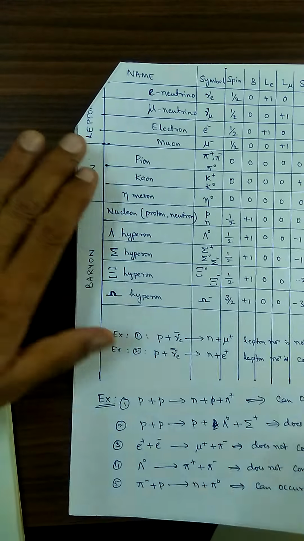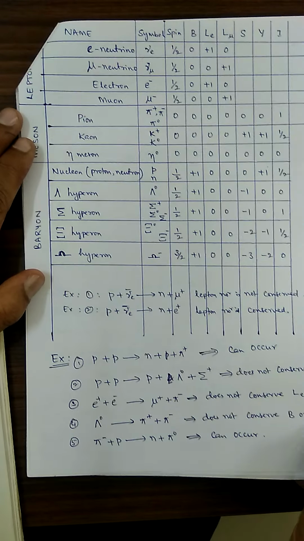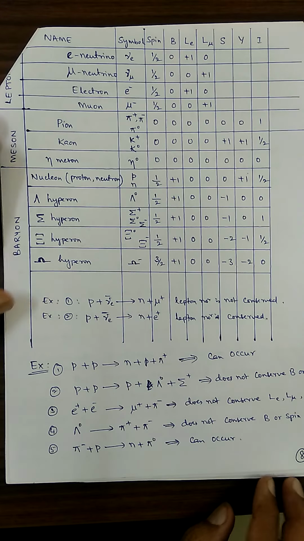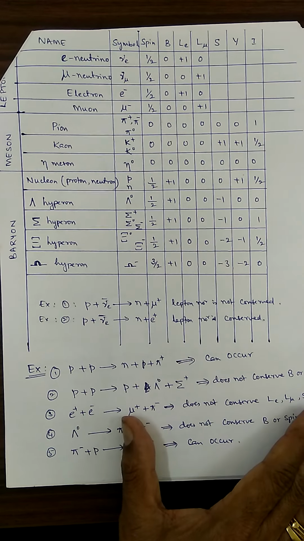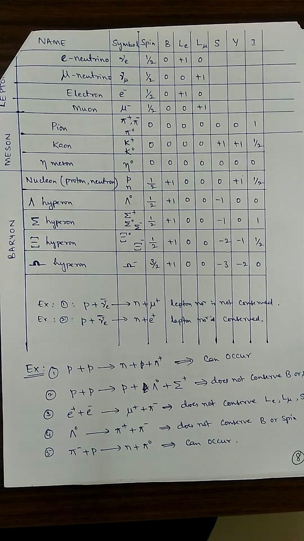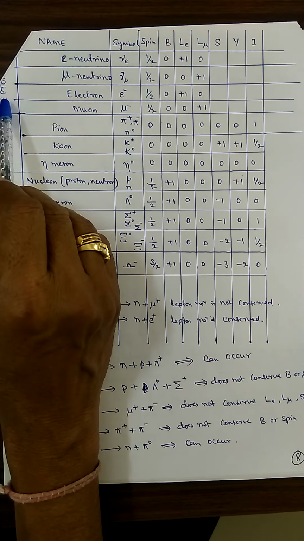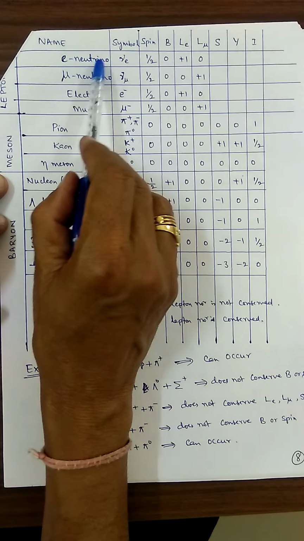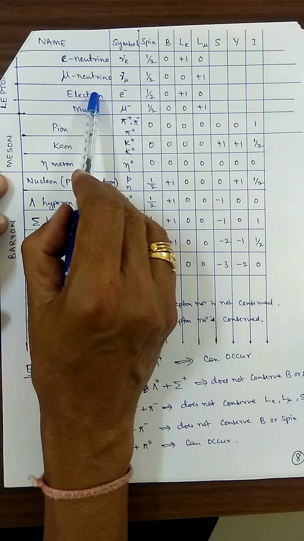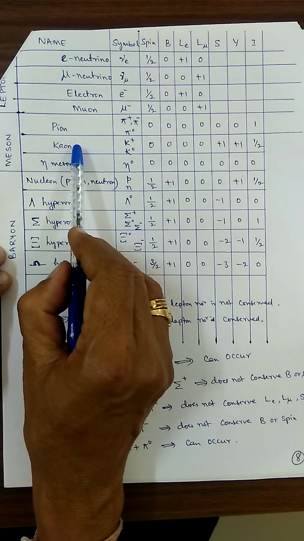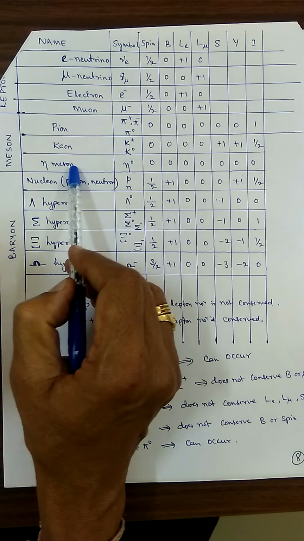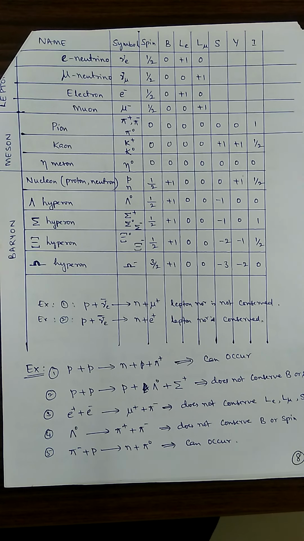okay, we are supposed to consider a table. No other way, you have to remember this table. This table you are supposed to remember. I have given a table. Leptons are given here: E neutrino, mu neutrino, electron, muon. Mesons are given: pion, kaon, eta meson. And don't forget, somewhere else I wrote it now.